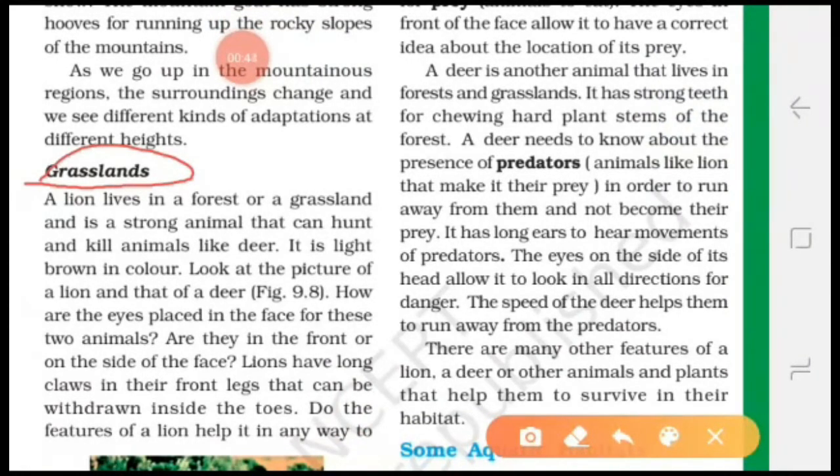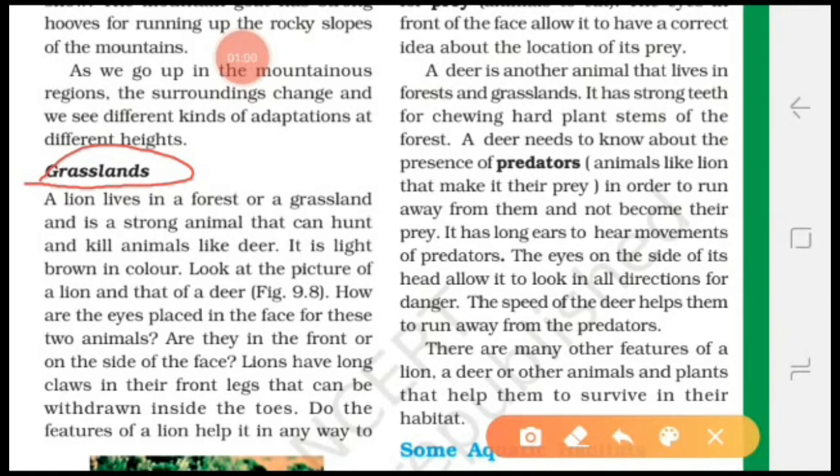In grassland, many grasses are found. Herb plants are found. Lions and deer are found there. Let us study adaptation in lion and deer. What kinds of adaptation are found in these animals? First, let us know about lion.